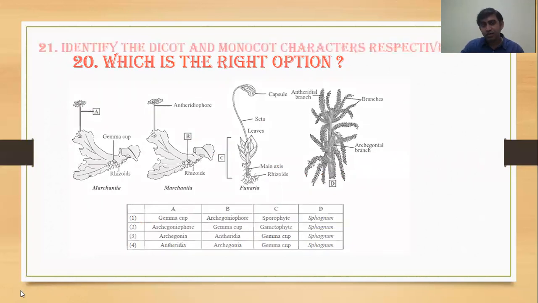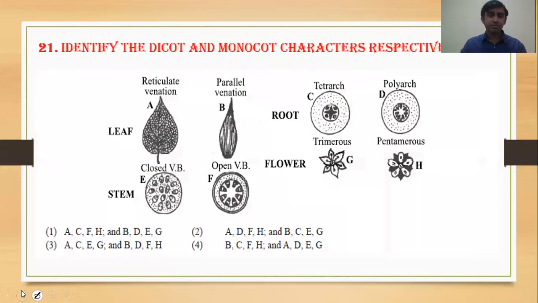Now move to the next question, question number 21. Diagrams are given and you have to choose the correct answer. The difference given between the dicot and monocot. We know in case of dicot, the root is taproot. In case of monocot, the root is adventitious root. Leaf reticulate venation in case of dicot. In case of monocot, it is parallel.